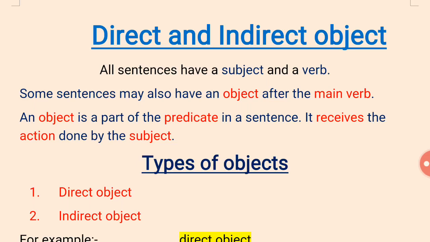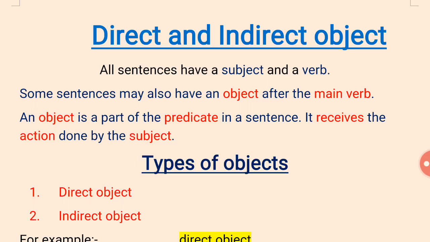An object is a part of the predicate in a sentence. It receives the action done by the subject. You know how to find the predicate from a sentence. You have seen subject and predicate, and in that we can see the object is also a part of the predicate. The object receives the action that is done by the subject.